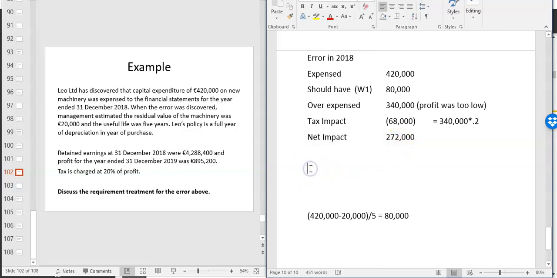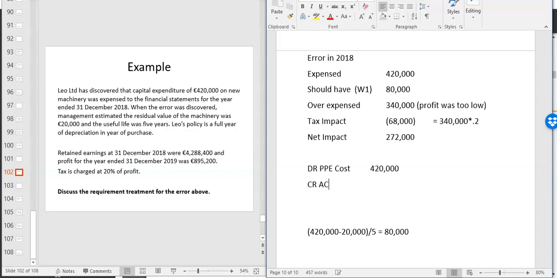All right, so let's think about what the debits and credits would have looked like last year. In last year's accounts, you would have debited PP&E cost 420. You would have credited accumulated depreciation 80, which is one year's depreciation.